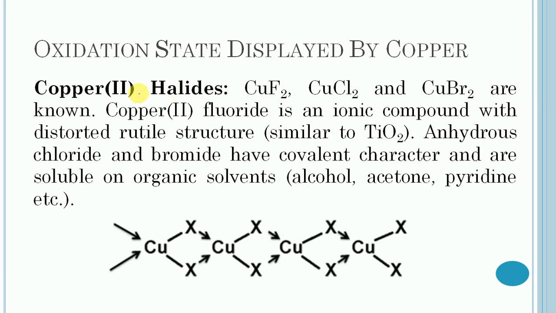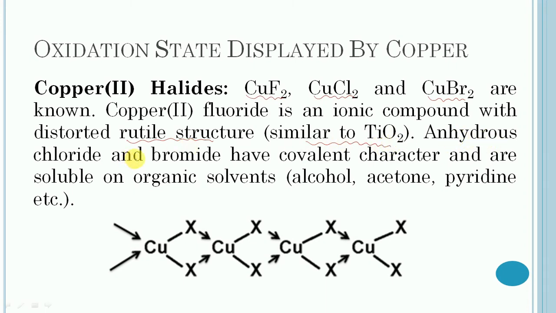Then copper(II) halides. Copper difluoride, copper dichloride and copper dibromide are known. Copper(II) fluoride is an ionic compound with distorted rutile structure, which is similar to titanium dioxide.